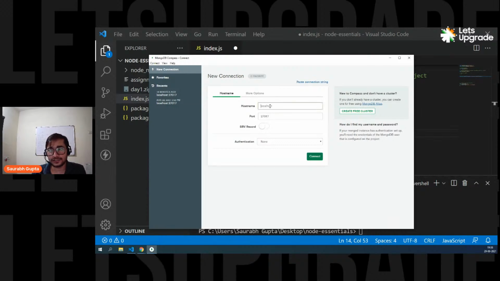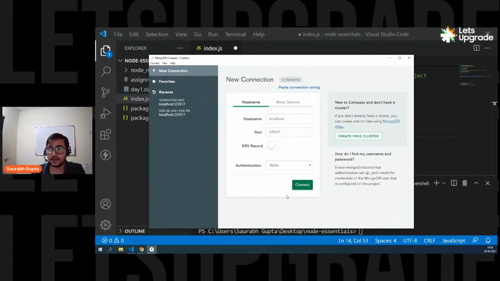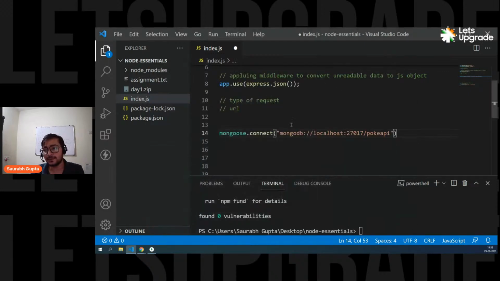See, localhost is your server name. You can see everything here. If I zoom in, localhost is the name, the port number is 27017, and there is no authentication, meaning no username and password. So simple. This is the URL: mongodb colon double slash, your server name, colon, port number.